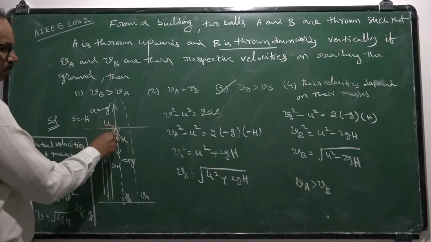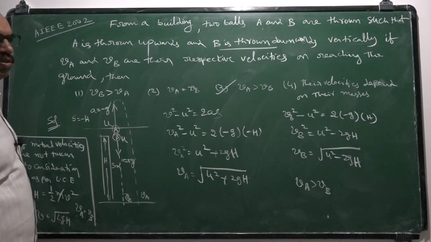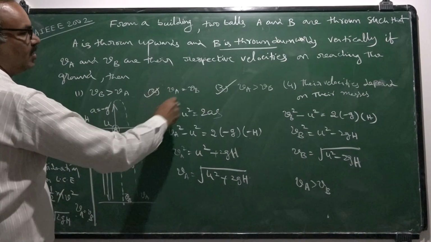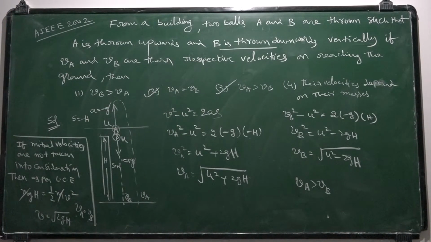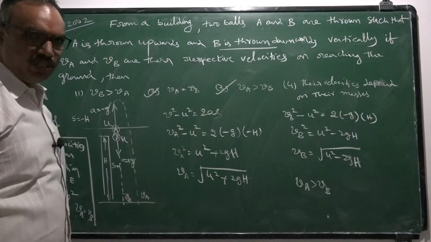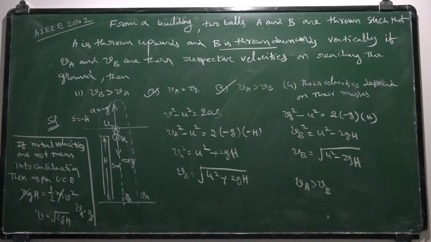If we consider both are thrown, one upwards and another downwards with the same initial velocity, this is the answer. So either you have to go for this or you have to go for this. If they mention both are thrown with same velocity, this is the possible solution. If the initial velocities are not mentioned, we don't know about the initial velocities, then this is the possible answer.